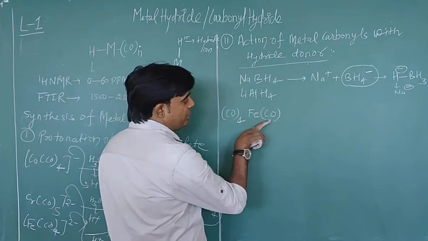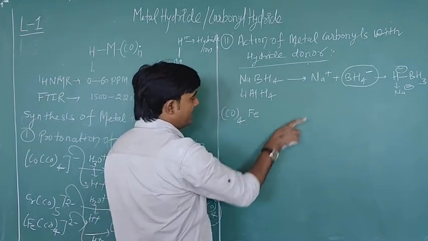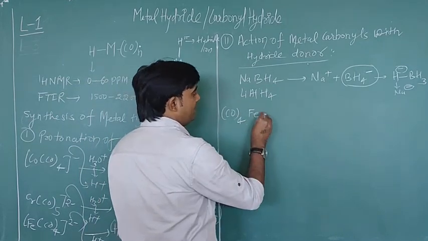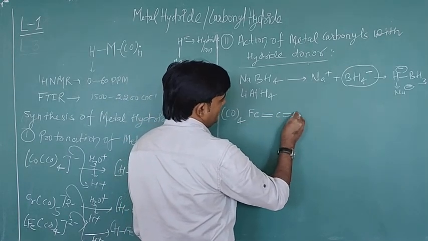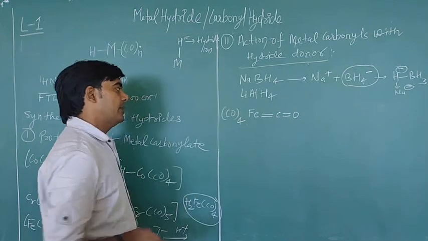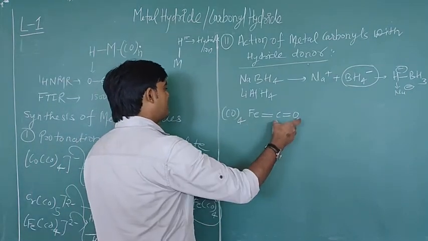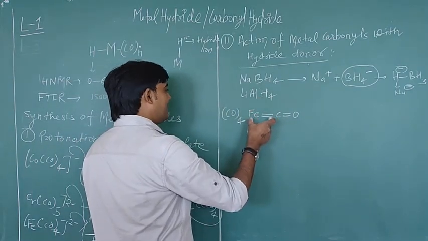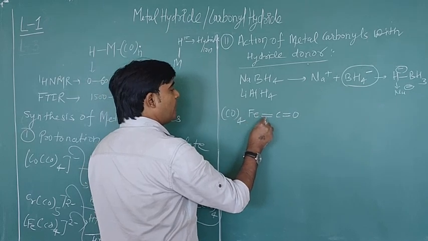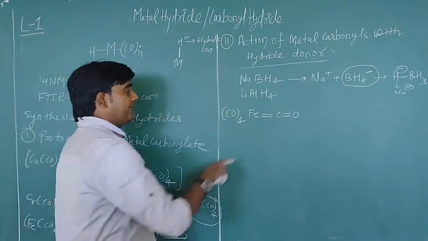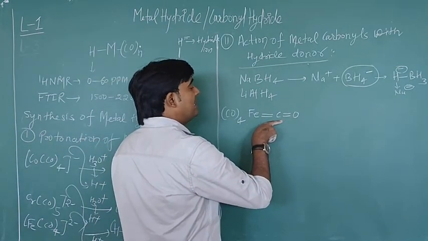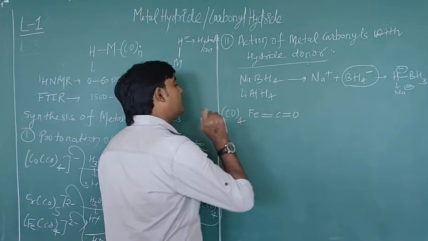I am writing this CO in a bonding fashion, and you know the chemistry of this carbonyl is like this. In metal carbonyl complexes, the carbonyl ligand is attached to the metal via a single bond and one partial pi bond character. The bond order will be less than 3 but greater than 2.